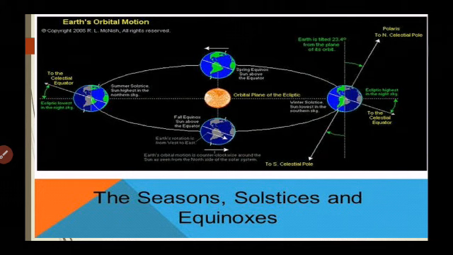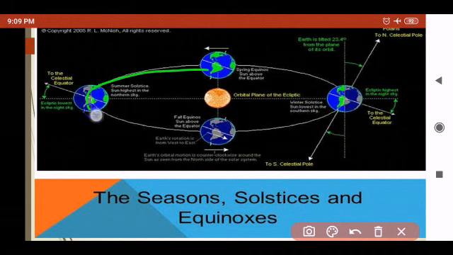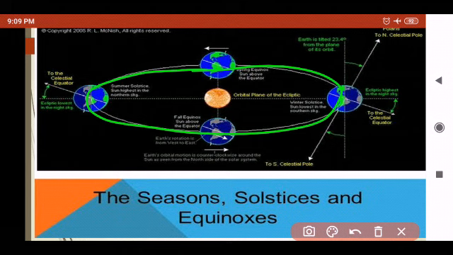Now the next thing which we are going to study, you know that students, our earth is taking a round around the sun, and it is in an elliptical orbit. Elliptical orbit means this orbit which is in oval shape. It is the elliptical orbit.